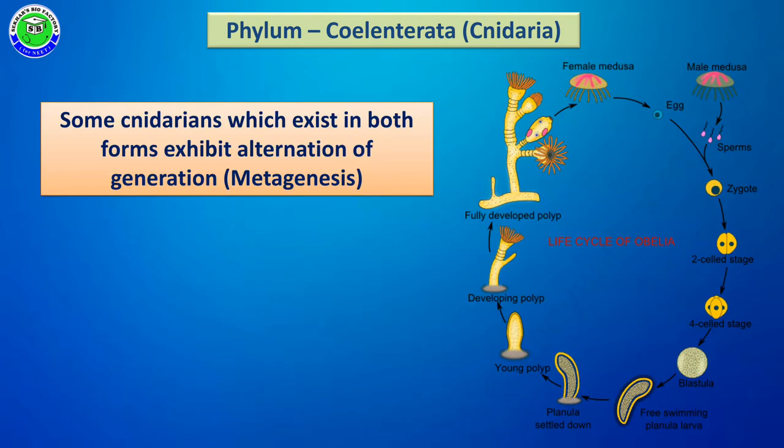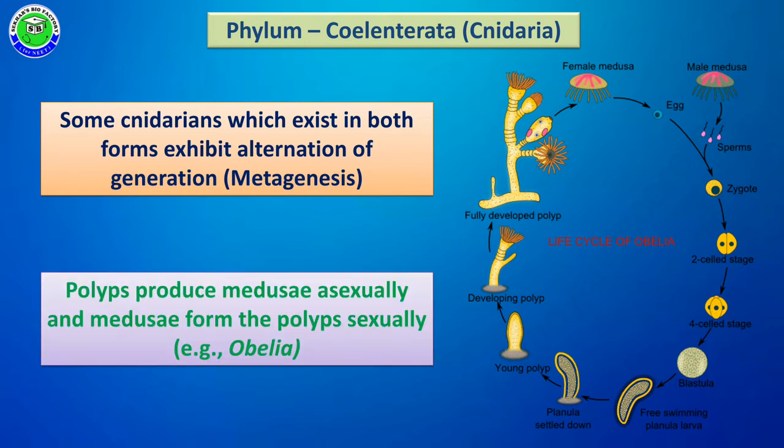But some members of cnidarians can show both types of body form alternately. Such alternation of generation shown by some cnidarians is called metagenesis. The best example of metagenesis is Obelia. In Obelia, we can find that it is generally present in polyp form. This polyp body, with the help of asexual reproduction, can produce medusa.